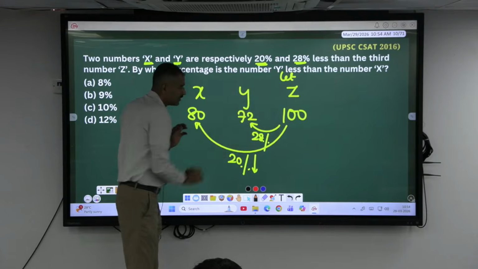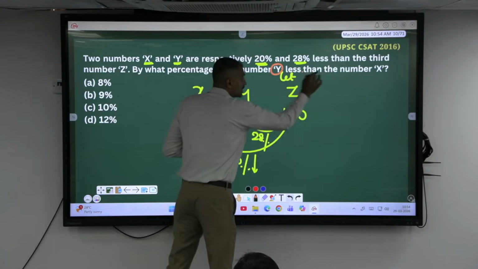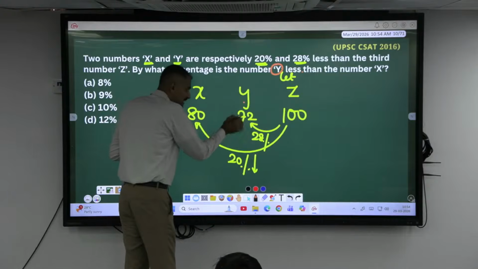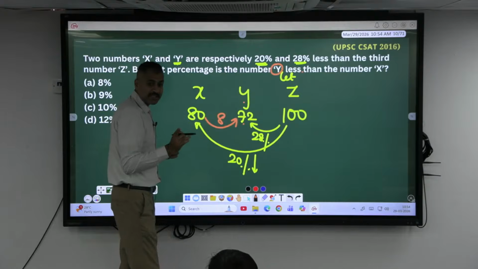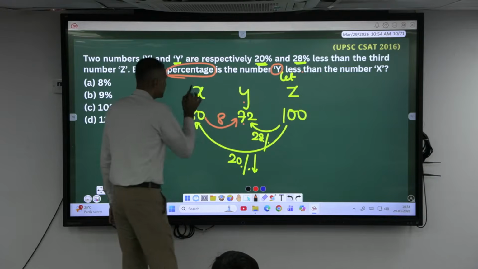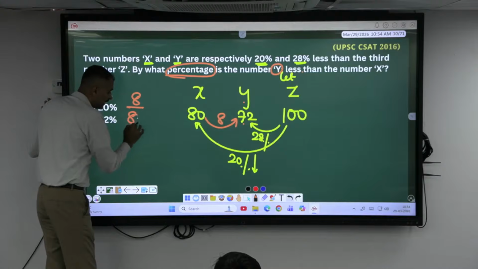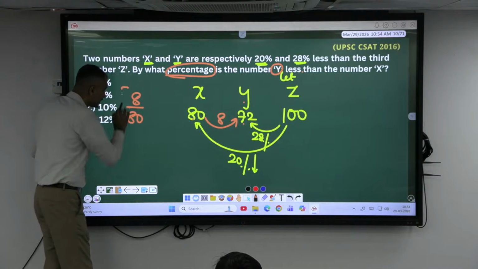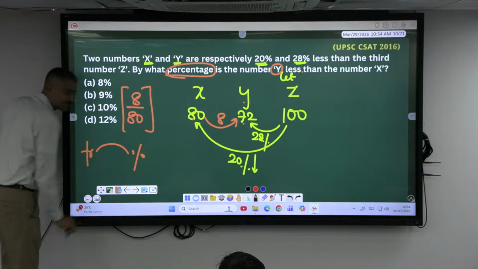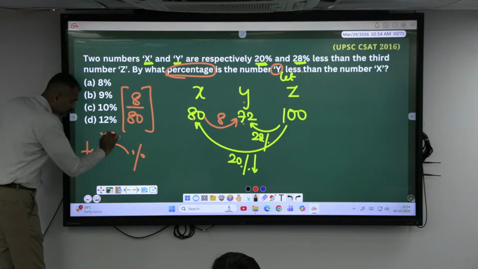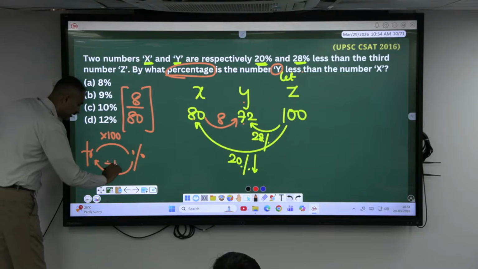Now, he is asking by what percent is the number Y less than the number X, meaning Y is less? By how much? 8. Okay, but he is asking in percentage. How to convert this into percentage? 8 less compared to what? 80. Compared to 80, this is 8 less, but this is in fraction. Always remember, if it is in fraction, how to convert this into percentage? You have to multiply by 100. If you have to convert percentage to fraction, what to do? Divide by 100.